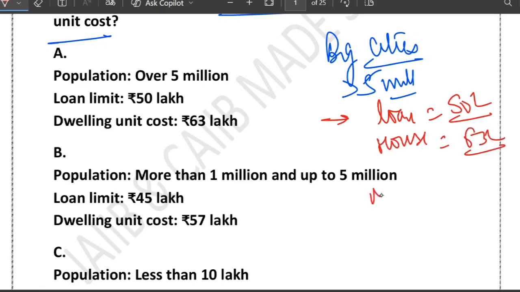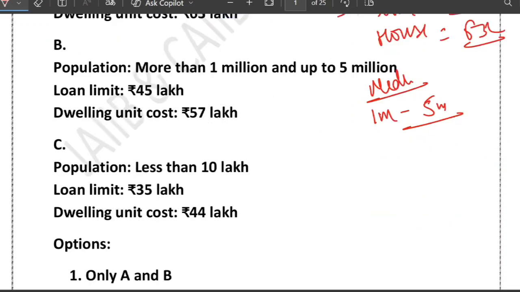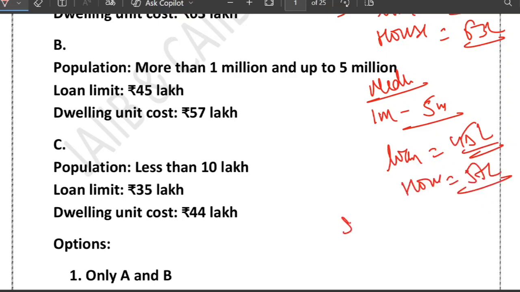If it is a medium city, with population between 1 million and 5 million, then the loan limit under priority sector lending is 45 lakh and the house cost is 57 lakh. This has been revised; earlier it was different. And if it is a small city, with population less than 10 lakh, the loan limit is 35 lakh and the house cost is 44 lakh.